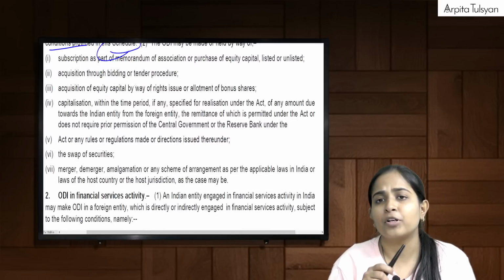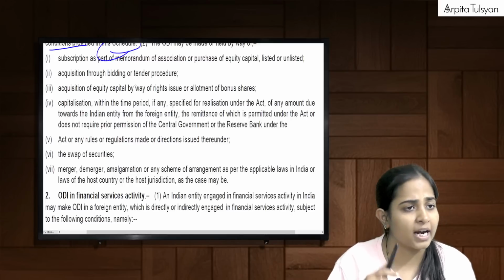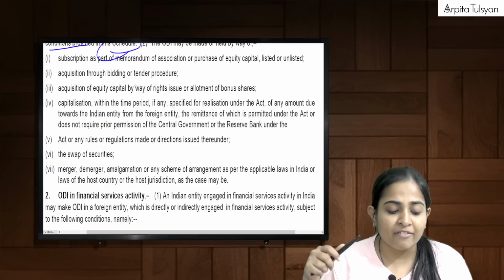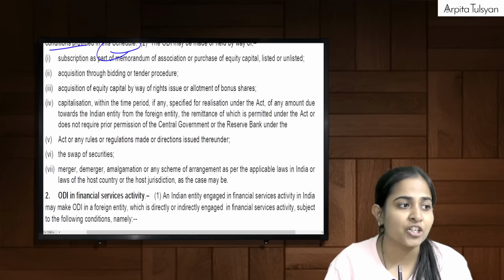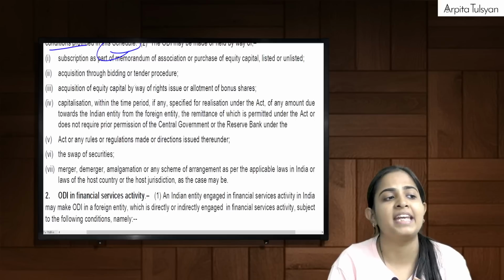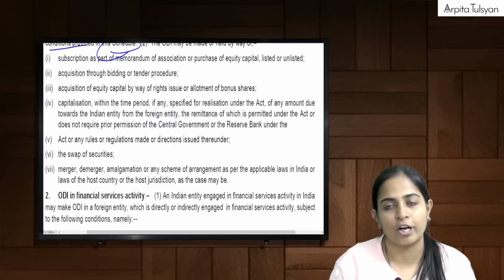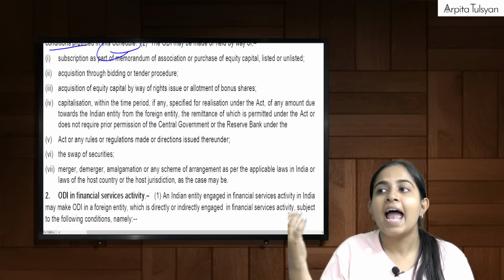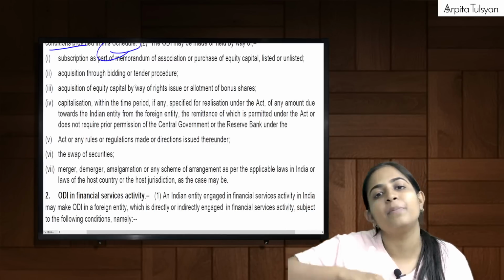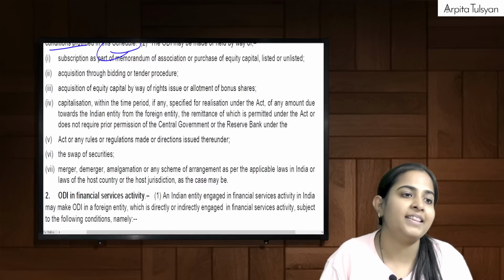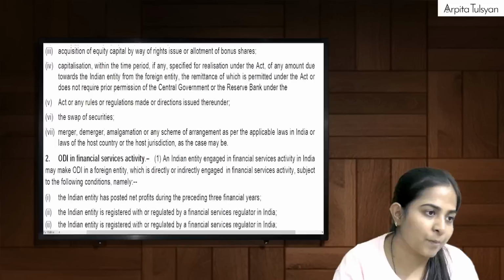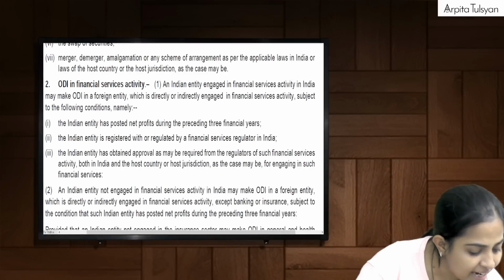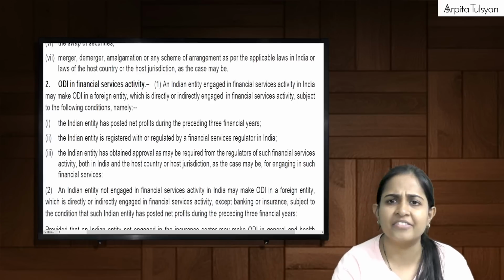It can be by purchase of equity capital, be it listed or unlisted, be it by way of right shares, be it by way of bonus shares, be it by way of swap of securities, derivative transaction, or capitalization of any amount which is due to the Indian entity from the foreign entity. Example, if I am supposed to receive some amount from the foreign entity, and instead of giving me that amount, he has given me some stake in his company, then even that kind of investment is allowed. So these are the ways in which ODI can be done by an Indian entity. Very clear with this? Yes.